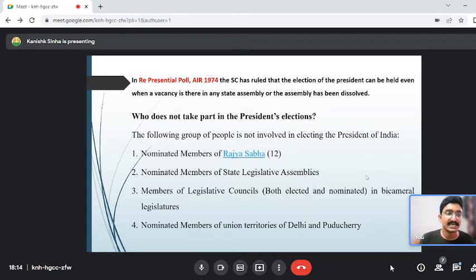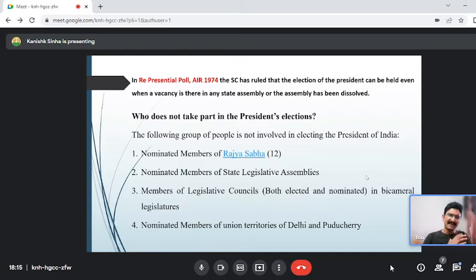A petition was challenged in the Supreme Court. A public interest litigation was filed, that Your Honor, there is no MLA in the state of Gujarat. The assembly is already dissolved. There is a vacancy in the state assembly. So according to the electoral college, we should not go for the election of the president. We should stay the election of the president till the time the Gujarat assembly has all its MLAs.